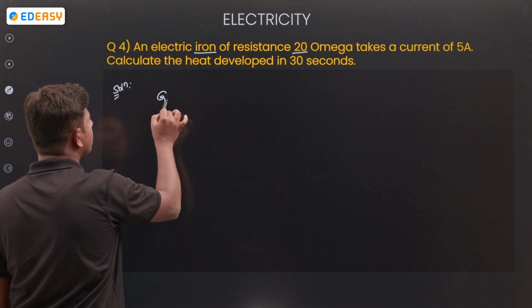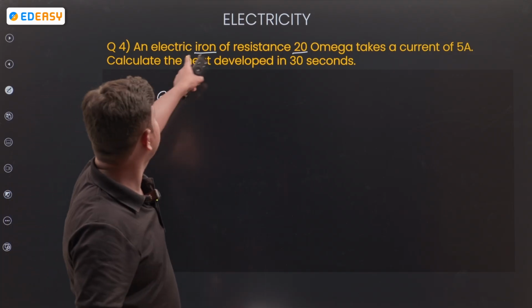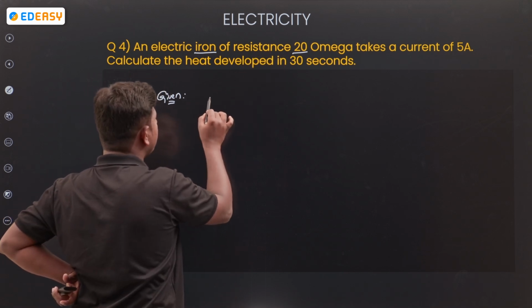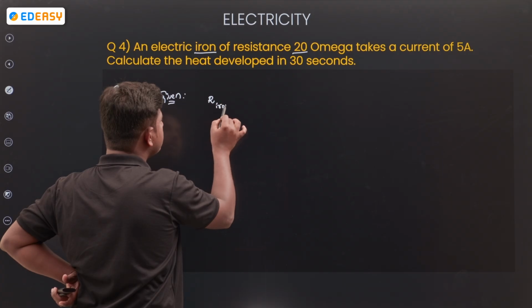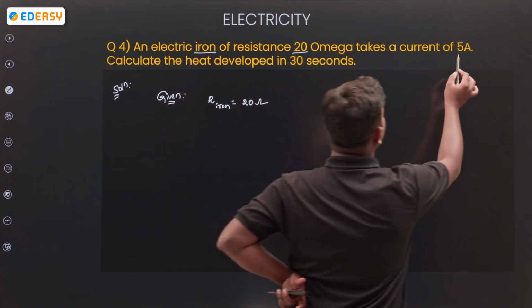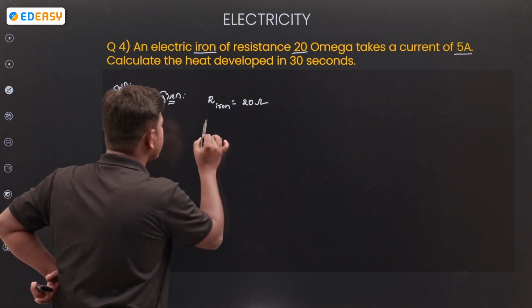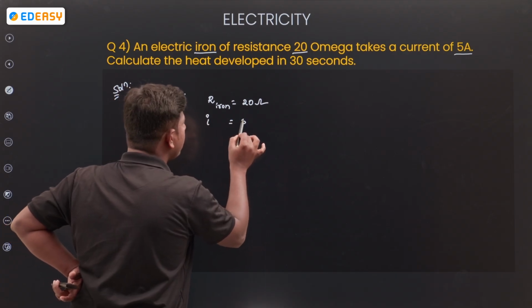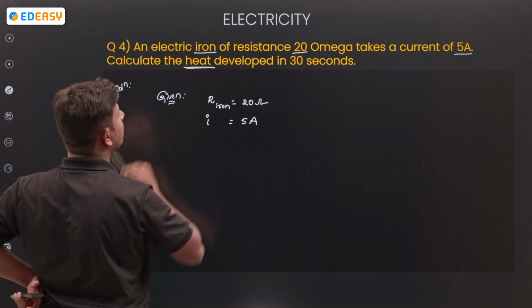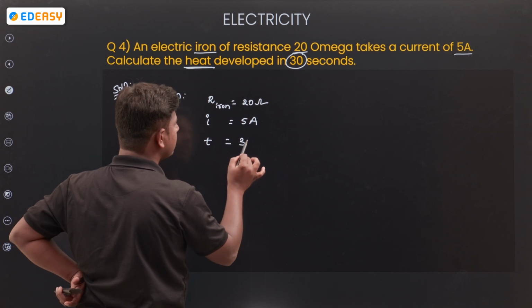Given information. What is the given information? An electrical iron is given. The resistance of the iron is equal to 20 ohms. It takes a current of 5 amperes. How much current is passing through that iron box? I is equal to 5 amperes. Calculate the heat developed in 30 seconds. Time is also given, 30 seconds.